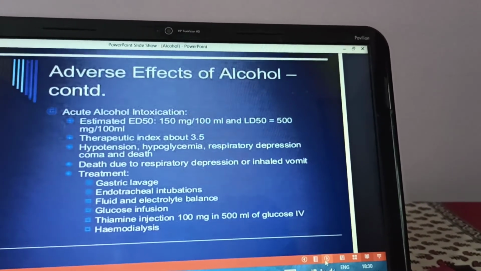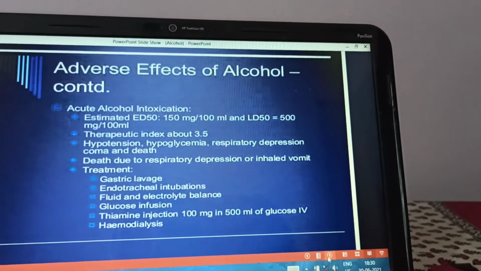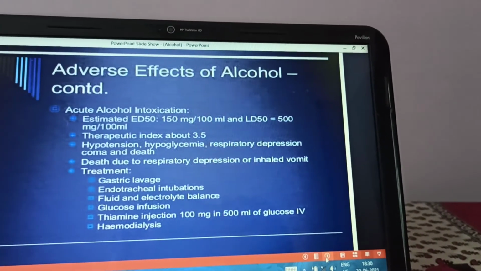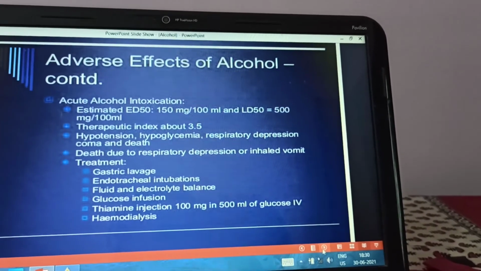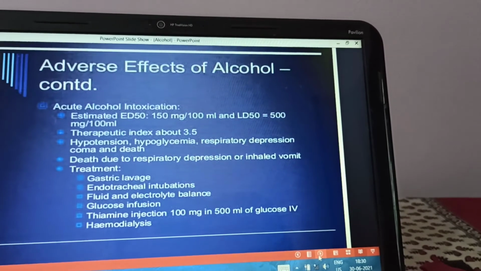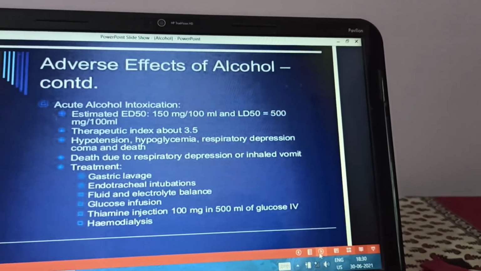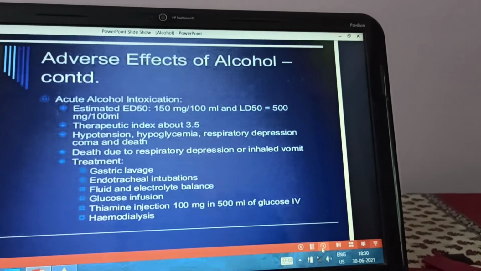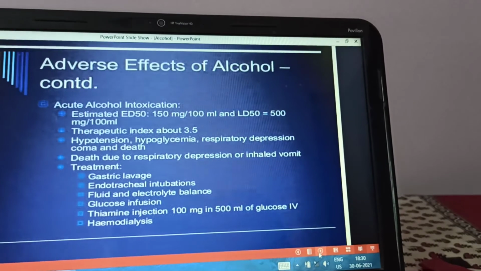Now what is the treatment? Gastric lavage should be done as early as possible. It is a medical emergency, and hence the main aim of the therapy is to prevent severe respiratory depression and aspiration of the vomitus. Do maintain the airway, breathing, circulation, fluid and electrolyte balance. Gastric lavage should be done to remove the alcohol.